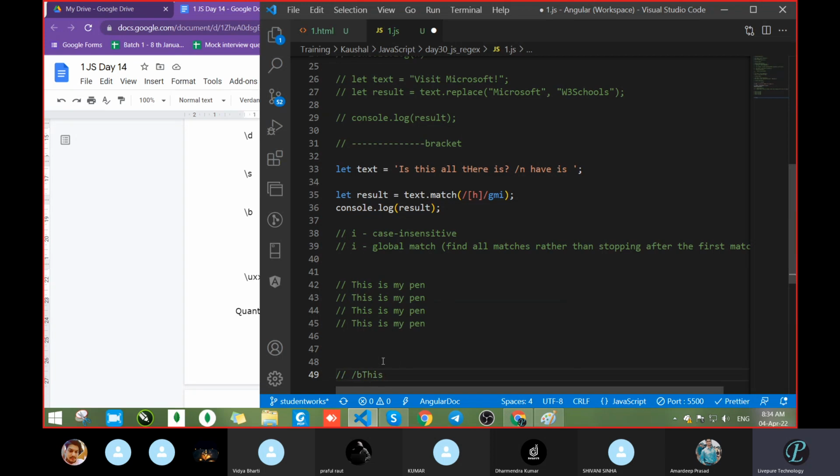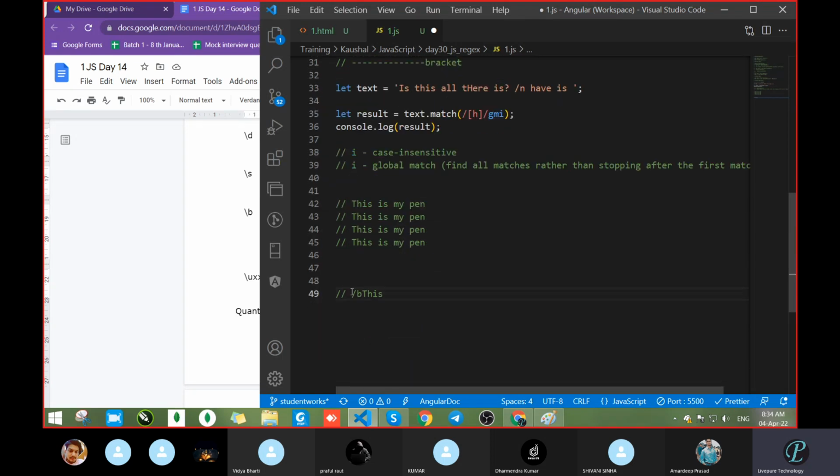It will give an error because we have not written the proper regular expression here, it is just a sample. Otherwise, if we want it at the end, we will pass THIS slash B. So it will search in the last line. If it searches at the starting, it will get the record, but at the last it will not get any record. If you pass it here, then it will get the record.